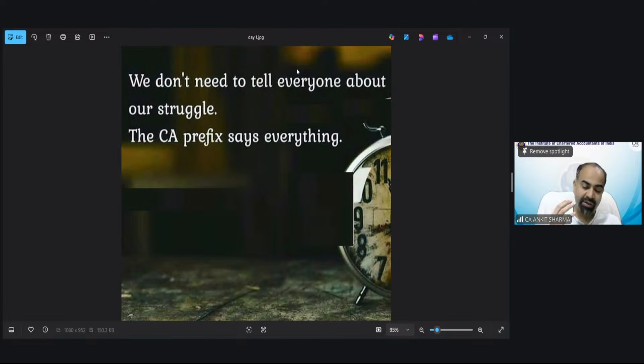When you tell someone that you are a chartered accountant, they already know how much struggle we have done, how many sacrifices we have made. That is the power of the prefix CA. They know that you are a very sincere person, an intelligent person, a very hard worker. Why? Because they all know the journey is not easy. It is a difficult journey, and if you have completed it, you do not need to tell anyone whatever you have gone through. So that was the thought for the day for everyone.